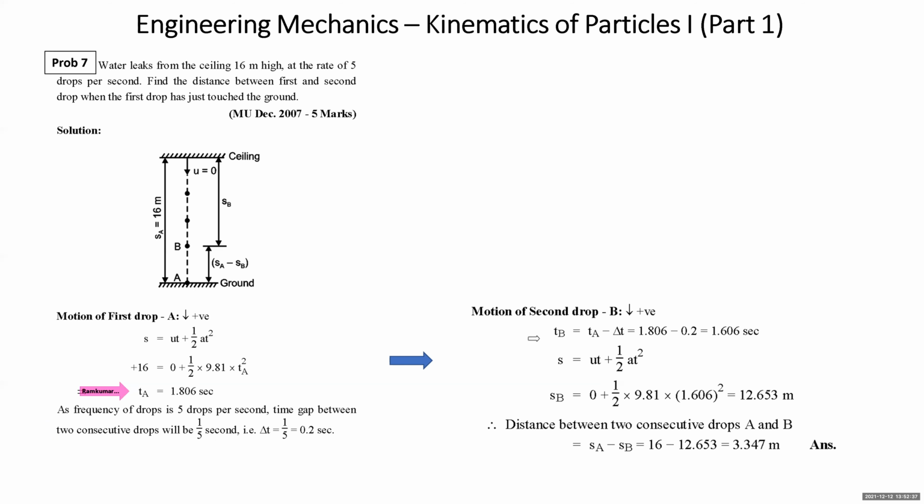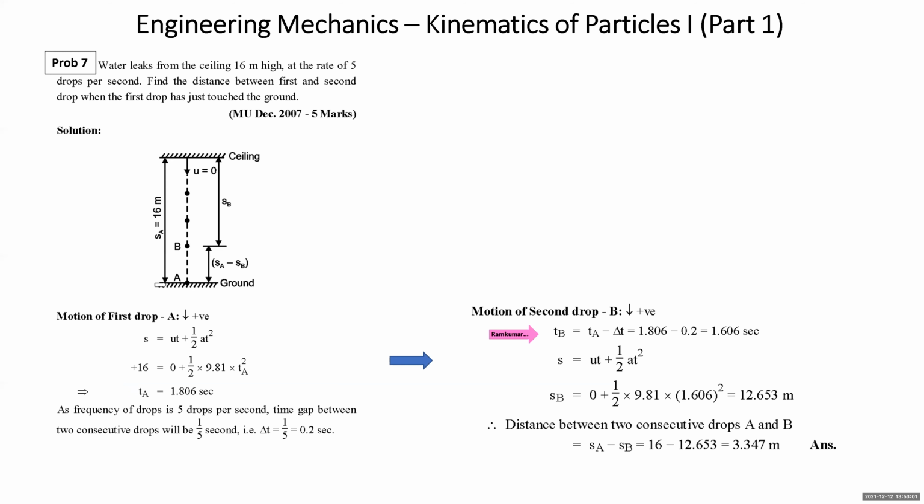You can see here, motion of second drop B. Again, we take downward positive. Time of drop B is tA minus delta t. tA is 1.806 minus 0.2, 1.606. S is equal to ut plus half at square. S stands for sB. u is 0, half into 9.81 and t is 1.606 square, which gives 12.6. Distance between the two consecutive drops is this part.